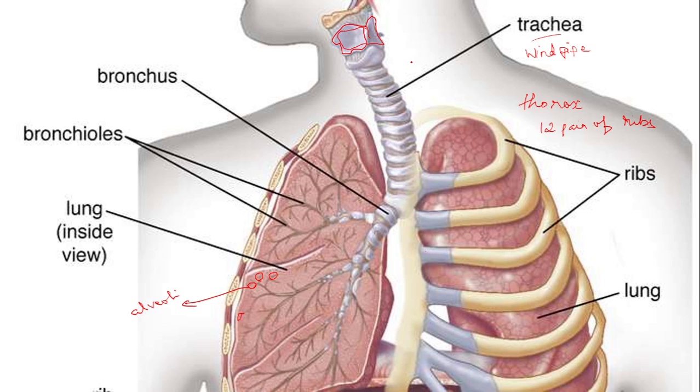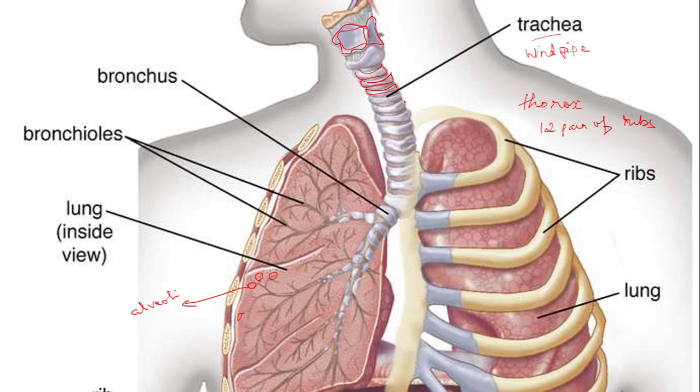Now, how is the trachea modified? Here, the trachea is lined with C-shaped cartilaginous rings. What is the use of these C-shaped cartilaginous rings? These rings will prevent the collapsing of the air tract. Whenever we are breathing in, the air tract will be bulged out. But when we breathe out, there is no air at all. At that time it should not collapse.